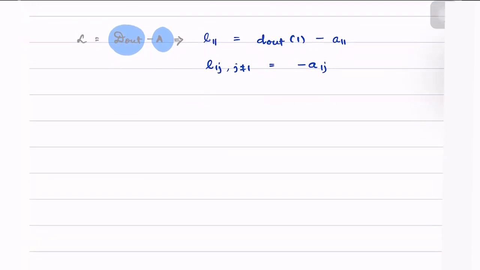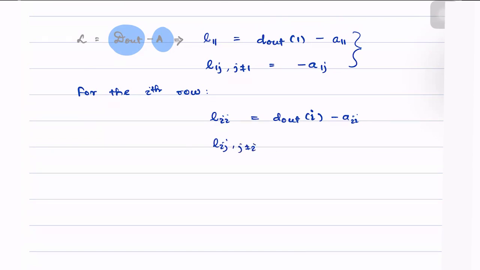Because of this, we can generalize the expressions as follows. For the ith row, Lii is simply equal to D out of i minus Aii, and Lij, such that j is not equal to i, is equal to minus Aij.